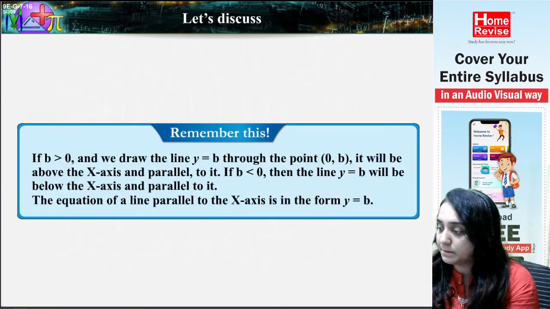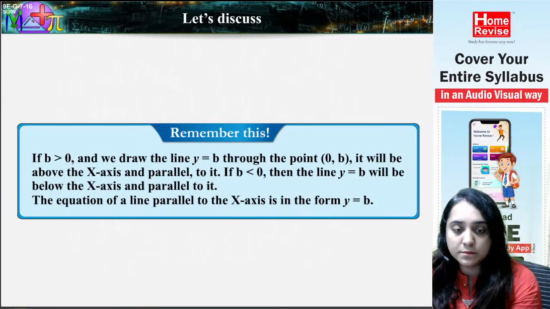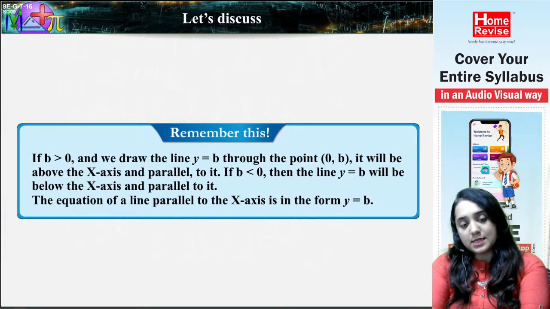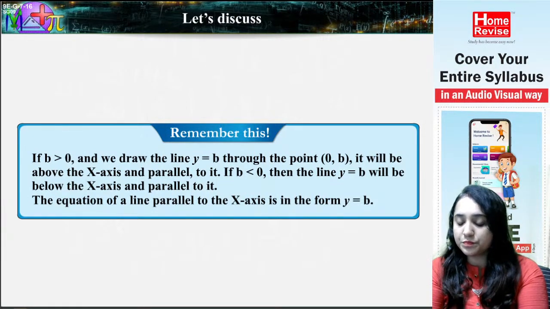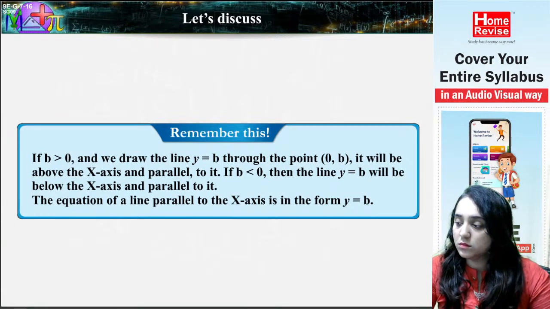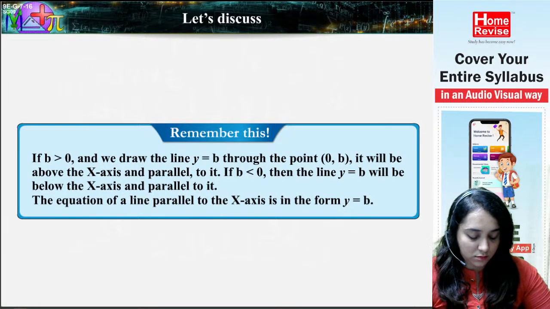Remember this. If b is greater than 0 and we draw the line y equals b through the point (0, b), it will be above the x-axis and parallel to it. If b is less than 0, then the line y equals b will be below the x-axis and parallel to it. The equation of a line parallel to the x-axis is in the form y equals b.